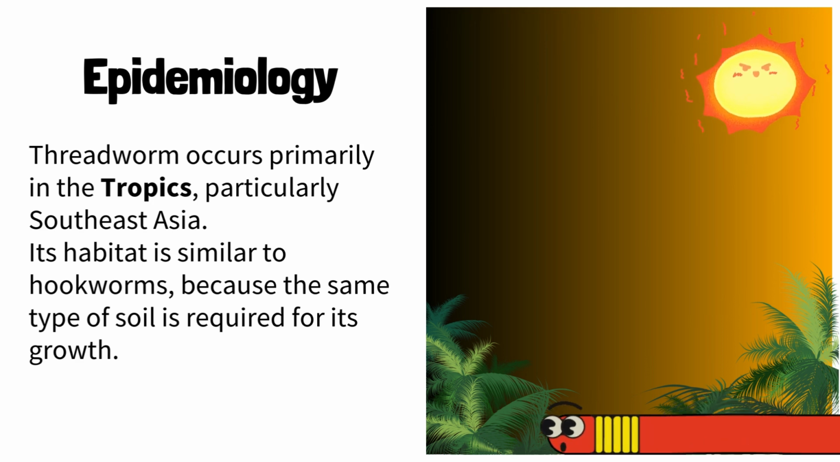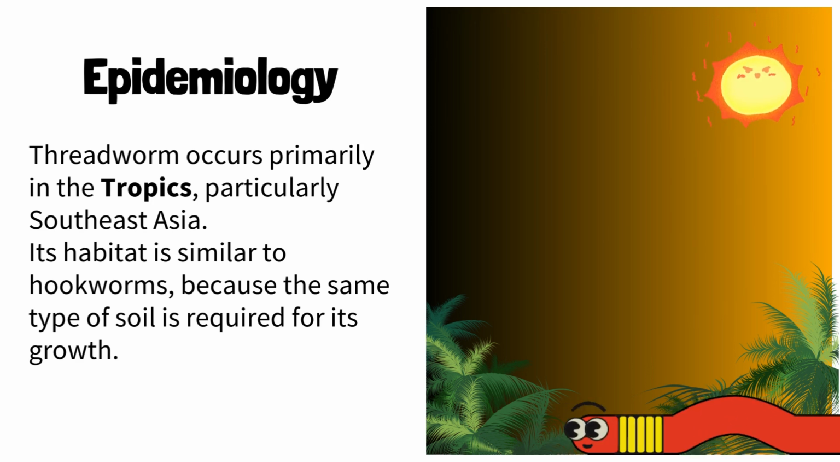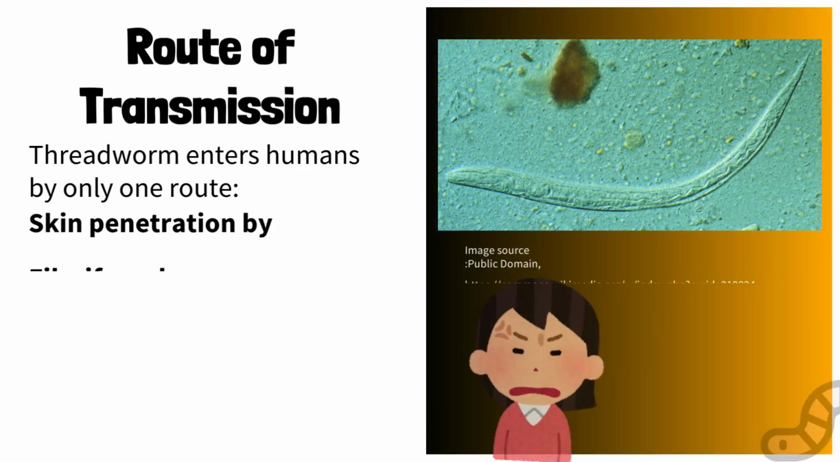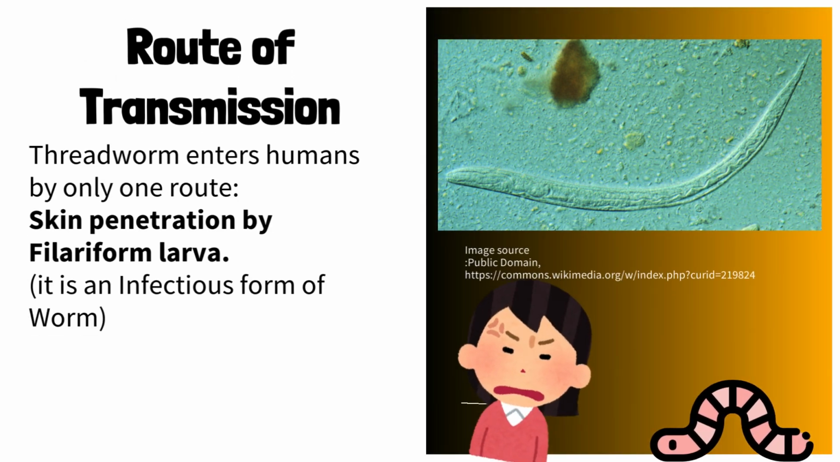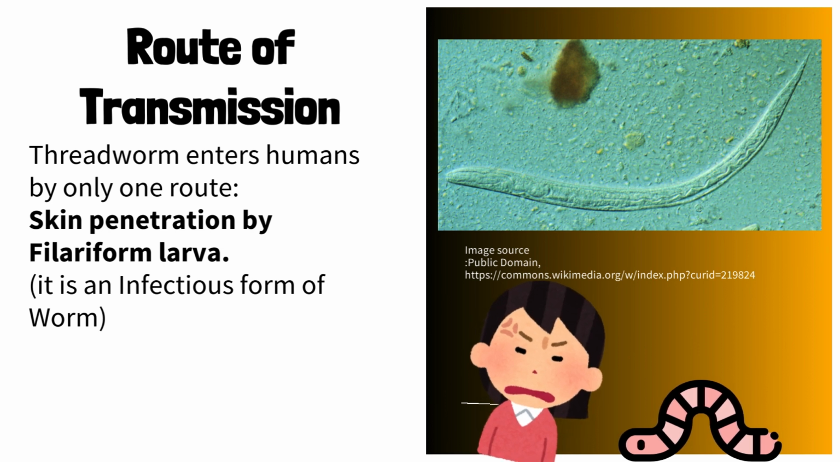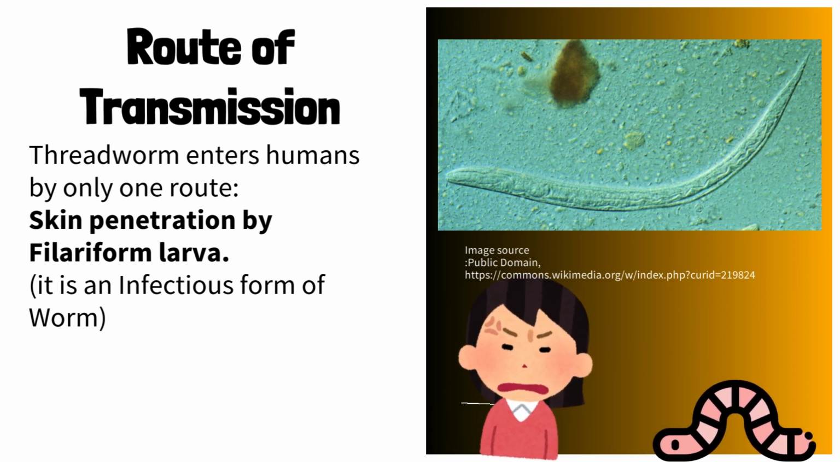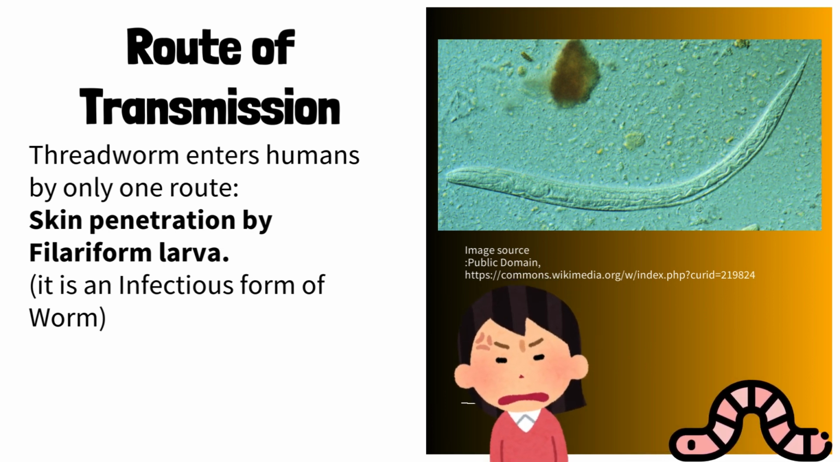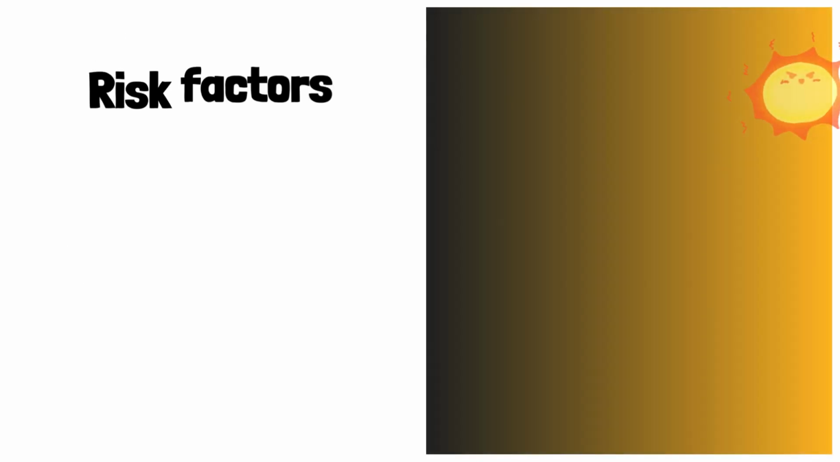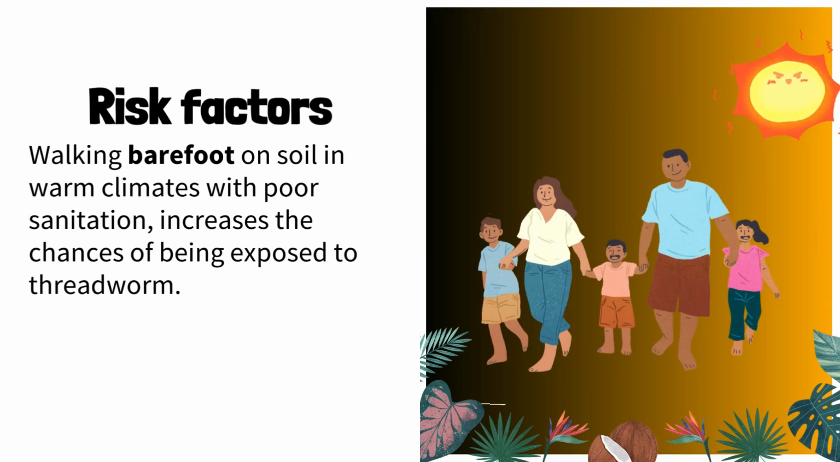Its habitat is similar to hookworms, because the same type of soil is required for its growth. Route of transmission: threadworm enters humans by only one route, skin penetration by filariform larva. Filariform larva is an infectious form of the worm. Risk factors: walking barefoot on soil, in warm climates with poor sanitation, increases the chances of being exposed to threadworm.